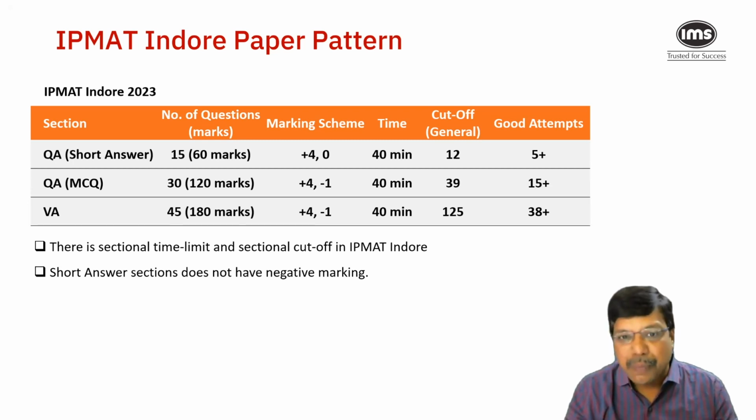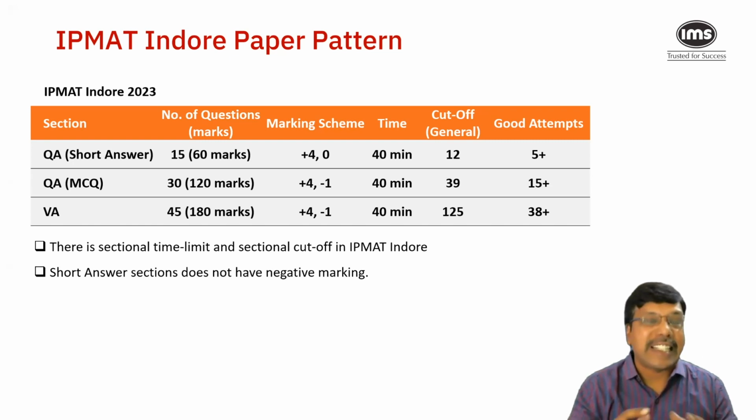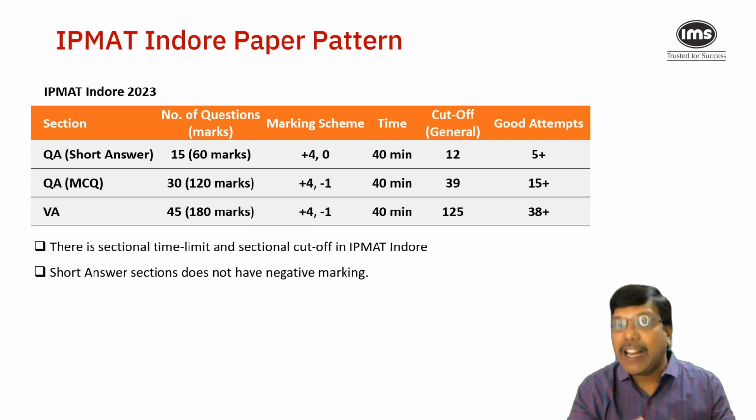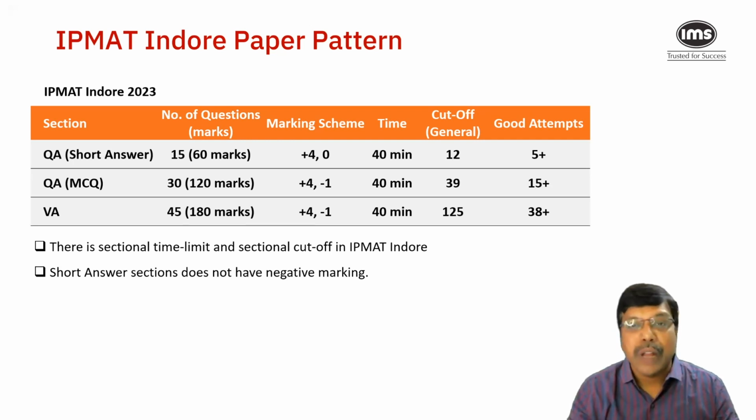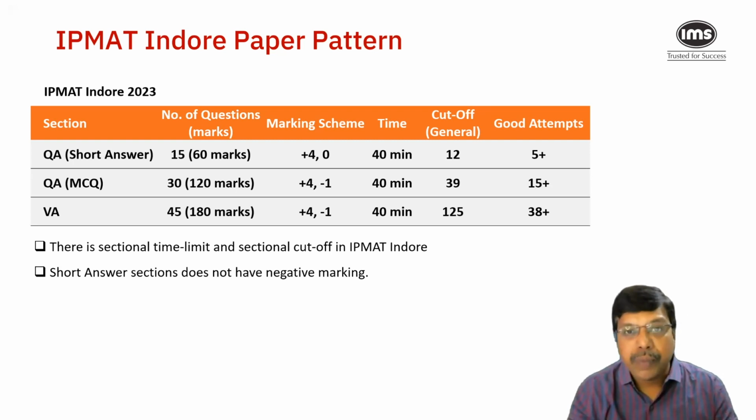12 marks. Meaning any student who is able to answer around 5 questions confidently, and even if he gets 3 to 4 of them right, would have cleared the cutoff in this section easily. The sectional cutoff is a very important factor in IPMAT Indore because there is no overall cutoff for a student to be shortlisted for interview.